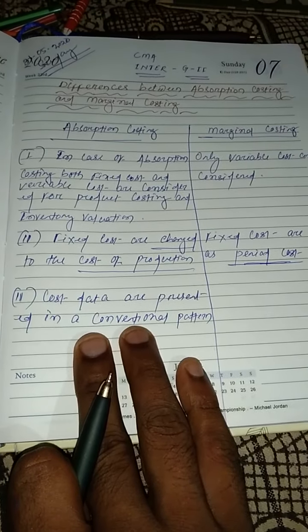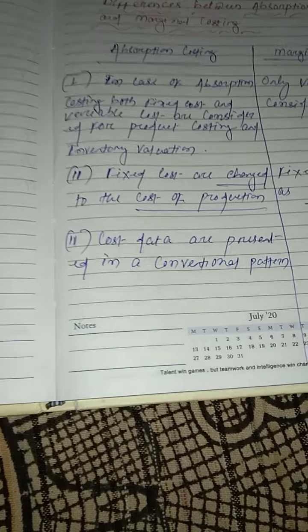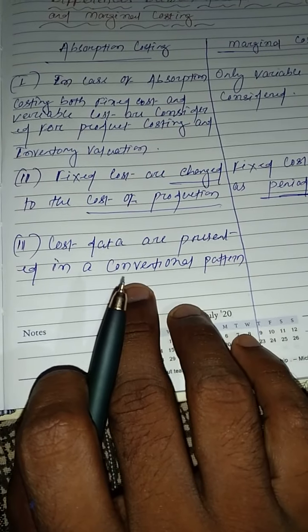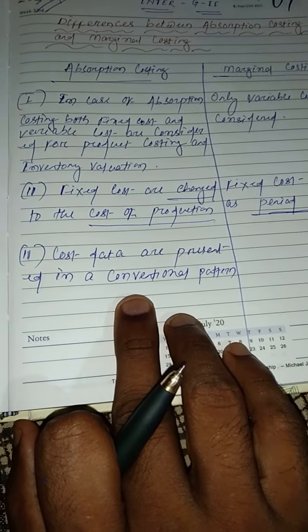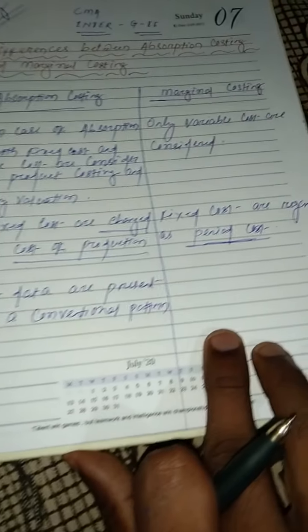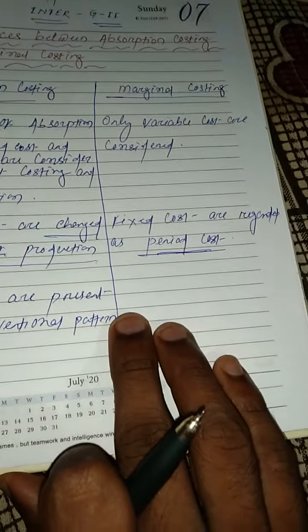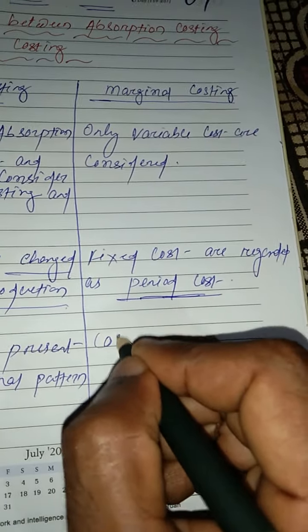But in case of marginal costing, cost data are presented to highlight the contribution of each product. Cost data are presented in a conventional pattern, means to find out the net profit, both fixed cost and variable cost are subtracted. But in case of marginal costing, cost data are presented to highlight